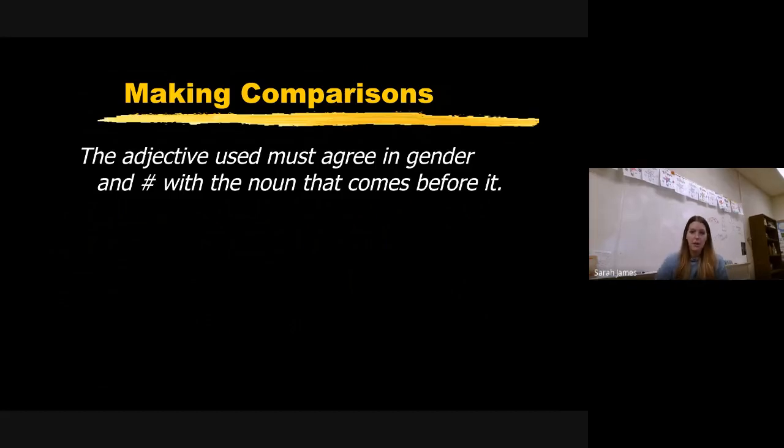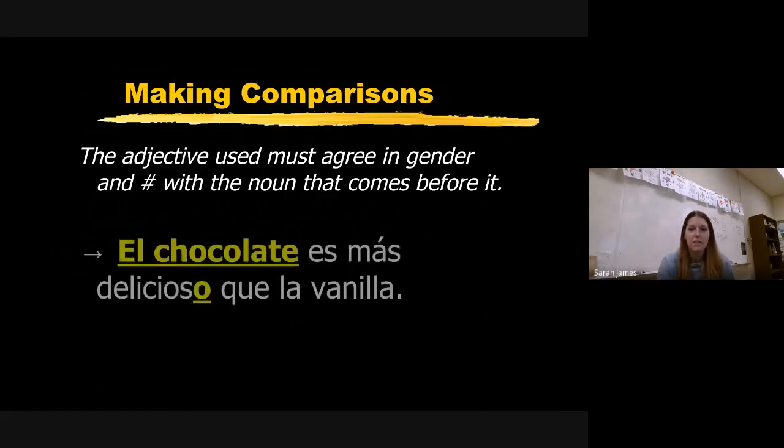All right, here's a note about these. That word in the middle, like bonita or the adjective that you're using, it's going to match up with the first person you talked about. So if I said she's prettier than him, then it's going to be bonita, not bonito, because we're talking about she. Okay. So here's an example. El chocolate, that's masculine, is more delicious than the vanilla. The chocolate is more delicious than the vanilla. So I chose delicioso since el chocolate is masculine.